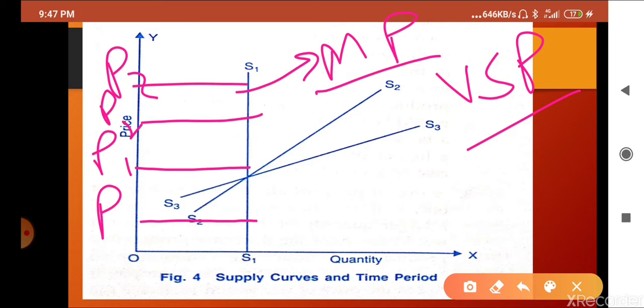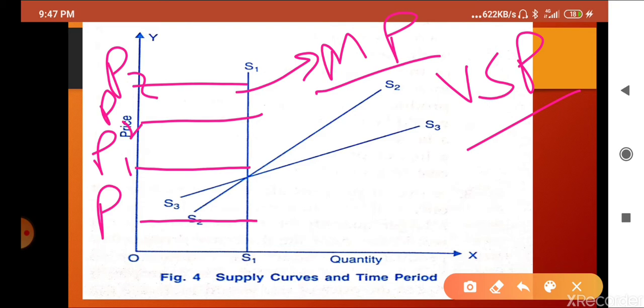What does it mean? It means that only the stock that has already been produced can be used for supply in the market. Besides that, even a single unit of the commodity cannot be produced by the producer. So that is known as market period supply or very short run supply. You can understand it in the case of perishable goods like milk, vegetables, fruits, or agricultural products: production cannot be increased after producing one time. We cannot have even a single extra commodity. So I hope you understood.